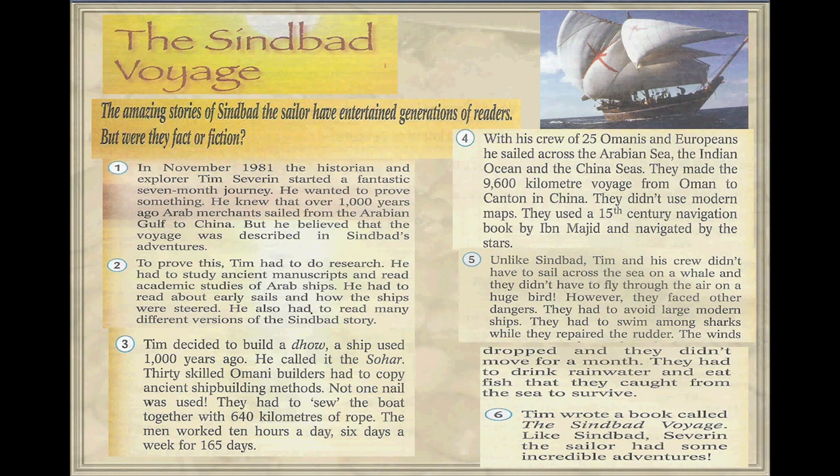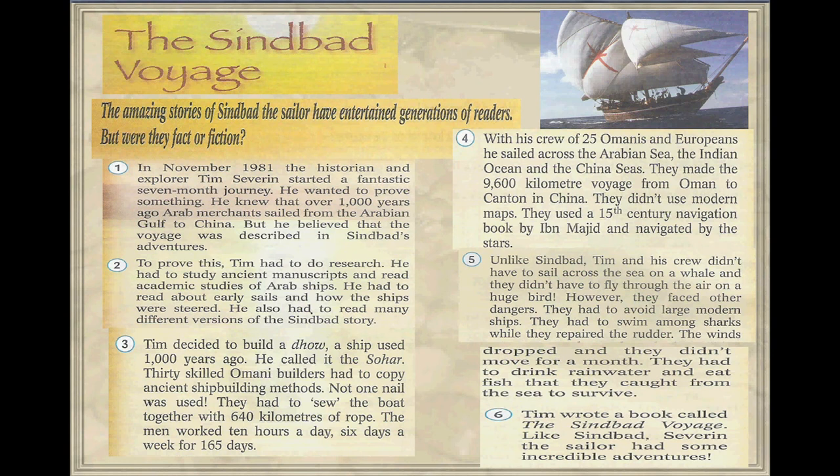30 skilled Omani builders had to copy ancient shipbuilding methods. Not one nail was used. They had to sew the boat together with 640 kilometers of rope. The men worked 10 hours a day, 6 days a week for 165 days.